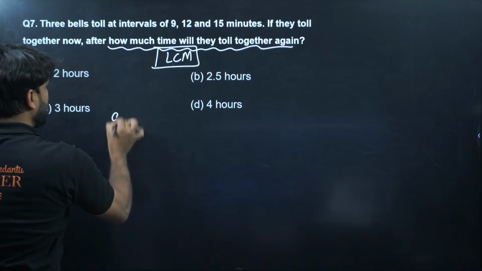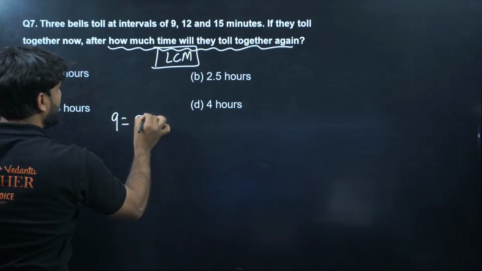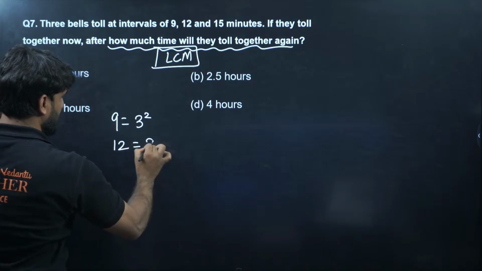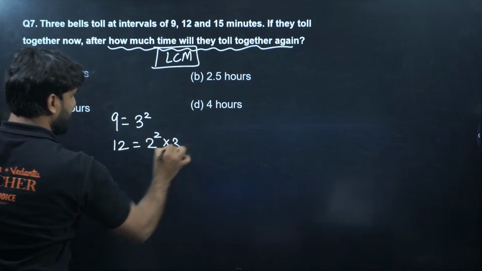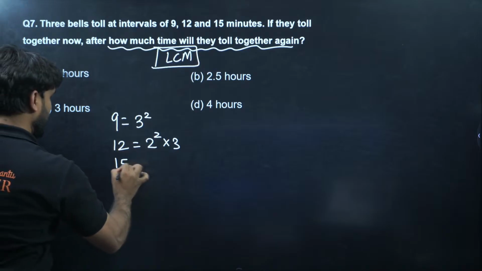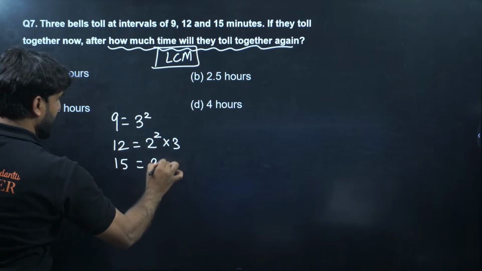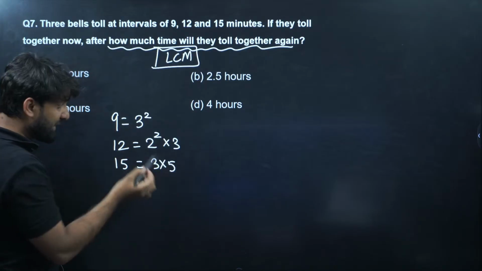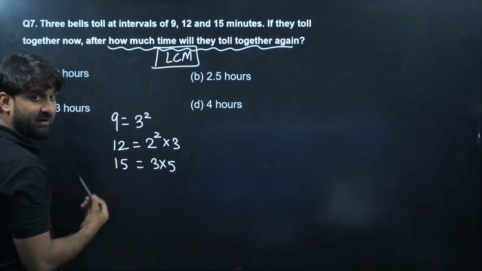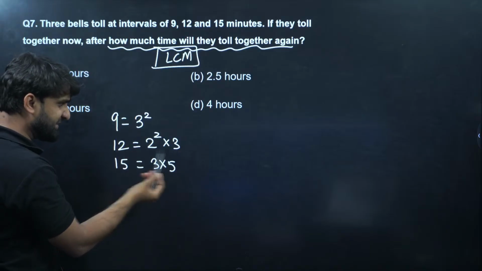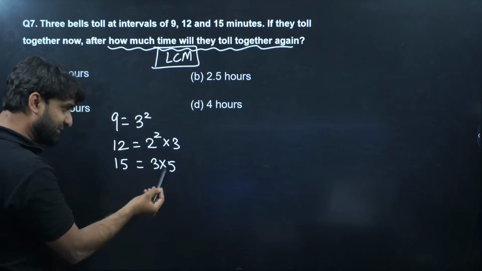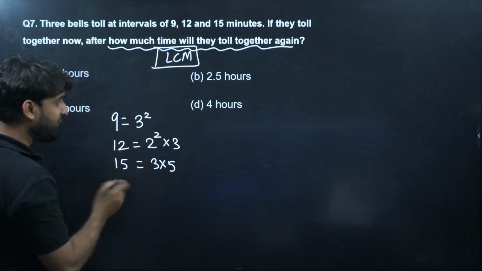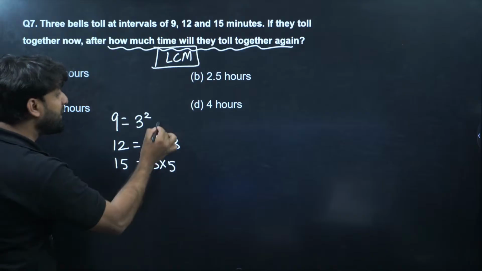So let's factorize 9. 9 can be written as 3 square. 12 can be written as 2 square into 3, that is 2 to the power 2 into 3. And 15 can be written as 3 into 5. Now do one thing, everyone. Please listen. 3 is present in the prime factors of the first number, 3 is present in the prime factors of the second number, and 3 is present in the prime factors of the third number also. So we don't need to disturb 3. But if we look at 2, 2 is present here, but 2 is absent here.